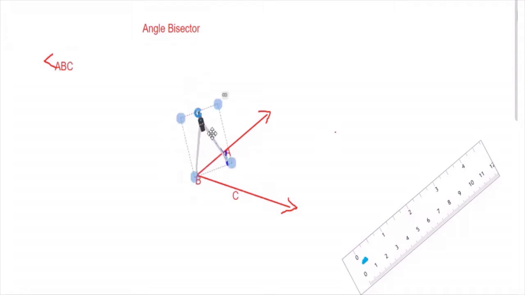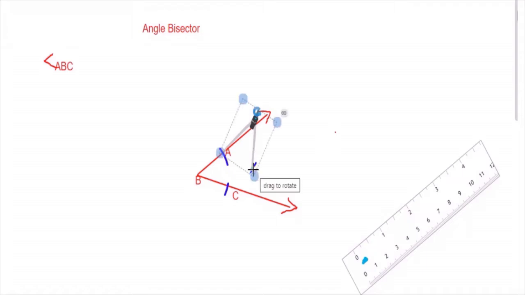You can draw an arc here, turn the compass, another arc here. Take the compass from there, keep it at that point where the arc is intersecting the arm of the angle. Expand it a little bit so that you can get the arc at a convenient location.